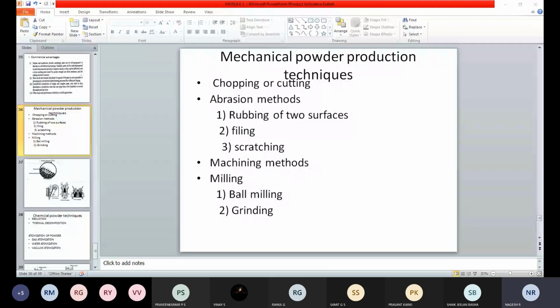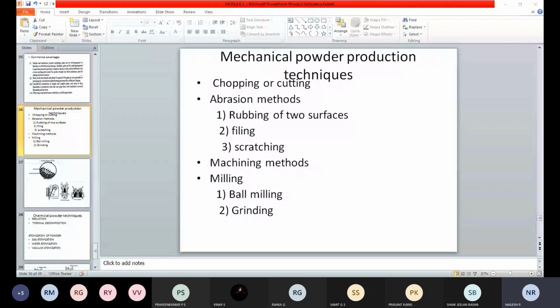we are going to rub one material against another material, or I can say rubbing of a soft material with respect to a hard material. Finally we get the thing in powder form with some porosity. The grain sizes of the powder may vary based on the different types of methods.